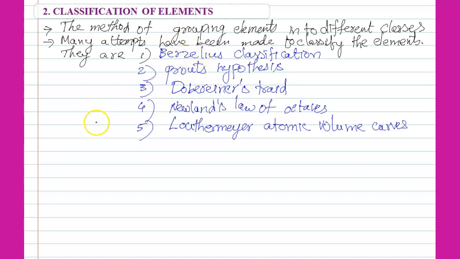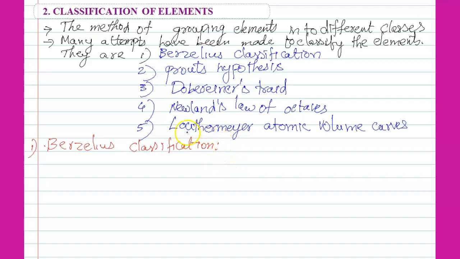Now the first one is Berzelius classification. Berzelius explained elements based on the metal and non-metal concept.